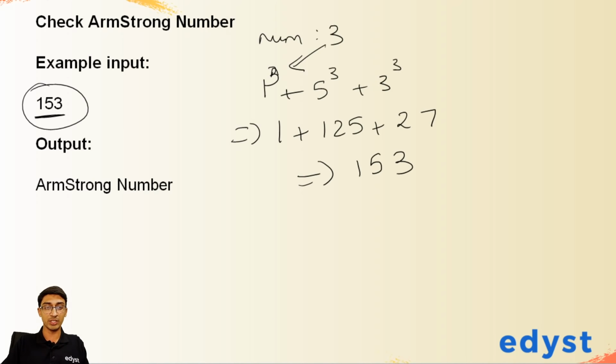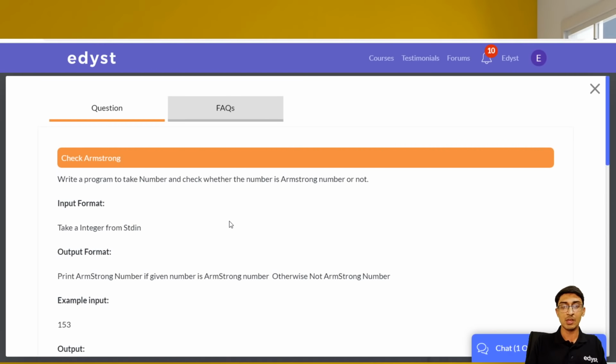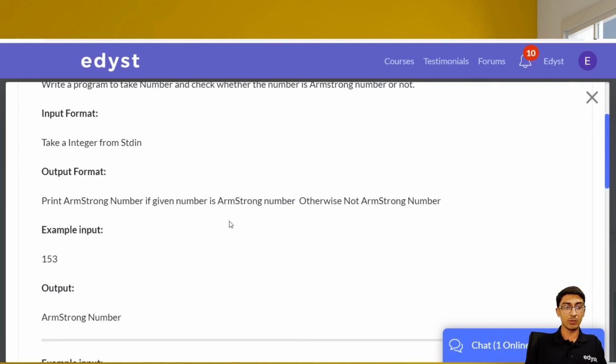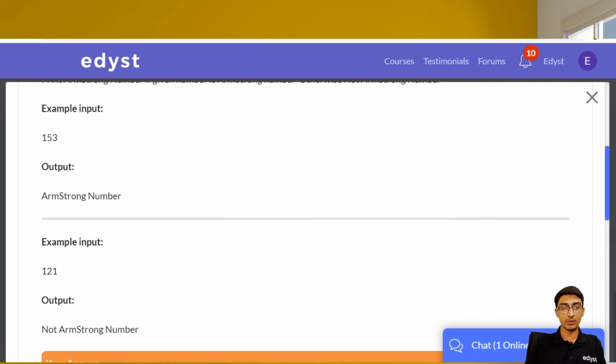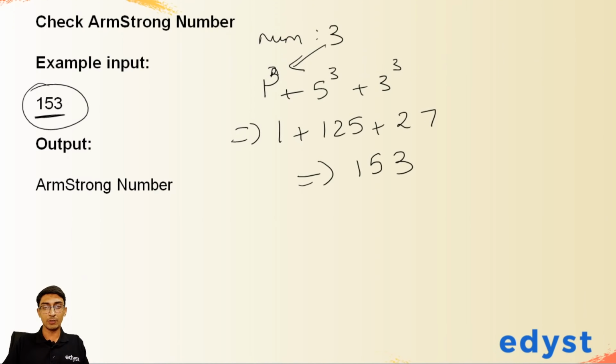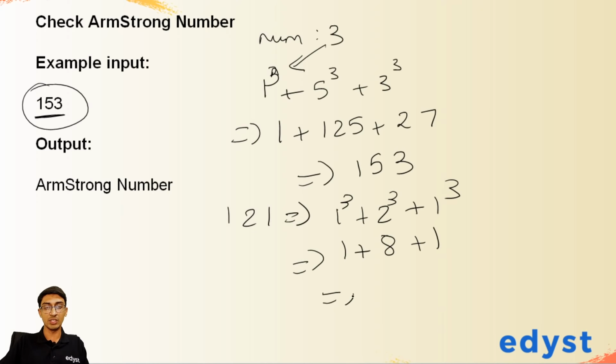So let's go back to the question again. The question had given some examples. So let's look at some other examples. One of the examples was 121. For 121, if I check, I'll get 1 cube plus 2 cube plus 1 cube, which is equal to 1 plus 8 plus 1, which is equal to 10, which is not equal to 121. Hence, this is not an Armstrong number. So that's what this question is about: breaking the number down into digits and then getting the numbers over there.